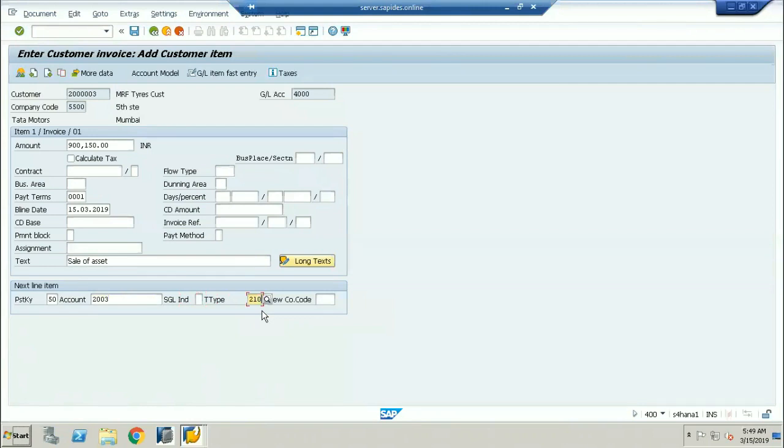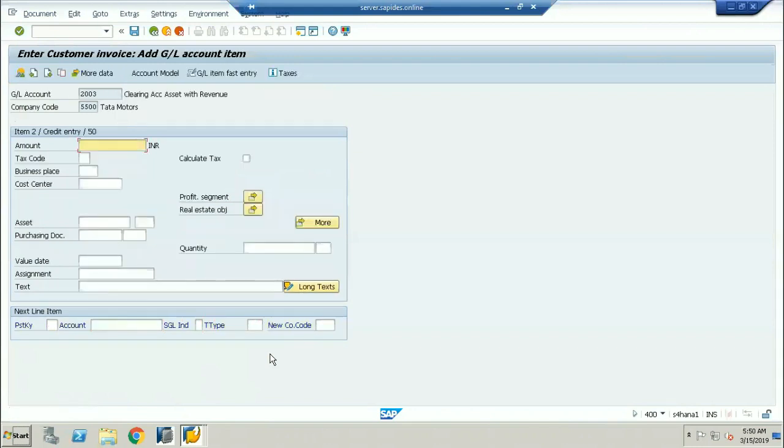When you are acquiring an asset from a customer, it is 100. But here I'm doing the sale of asset with customer. So 210 is the transaction type which I'm going to be taking, and press enter. Why is it asking the asset number? Yeah, so I'll just remove the 210. Why? Because we are selling the asset.